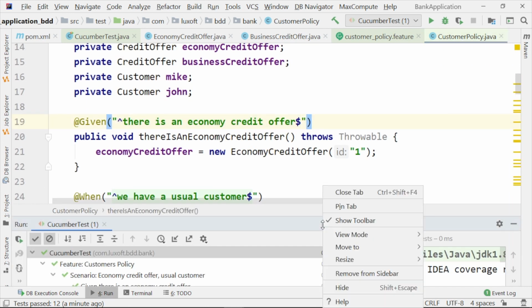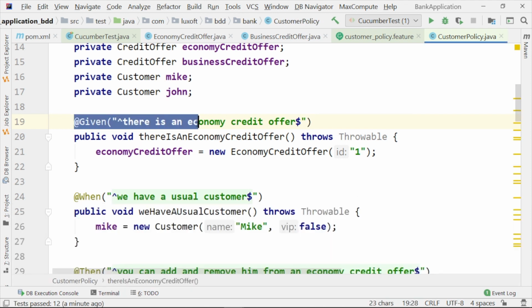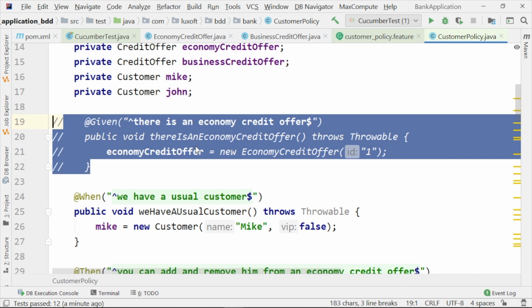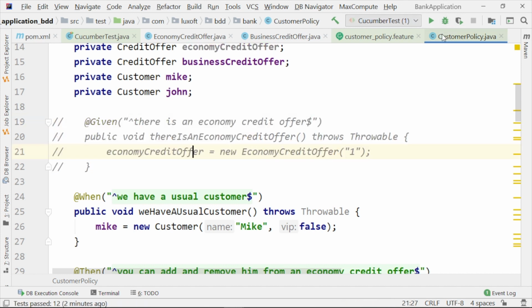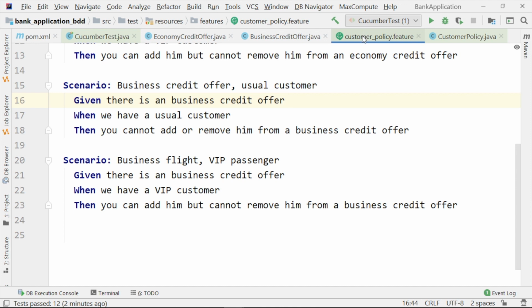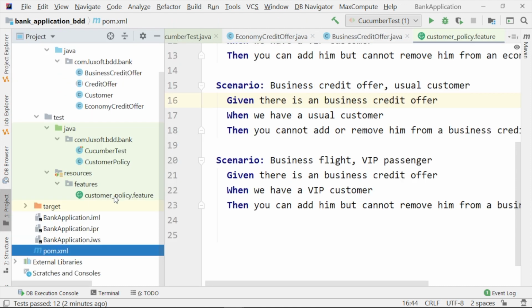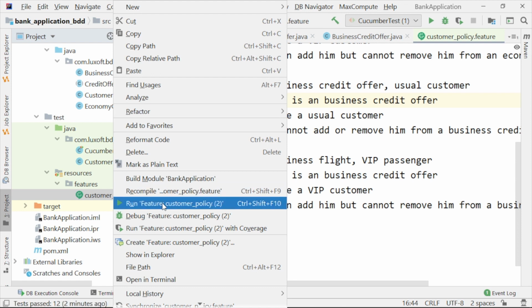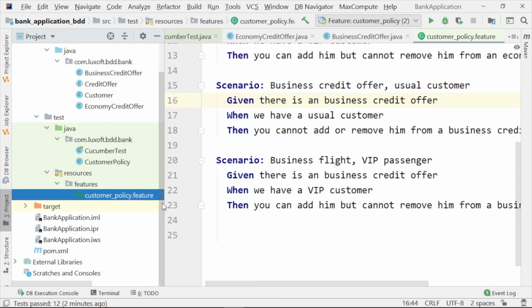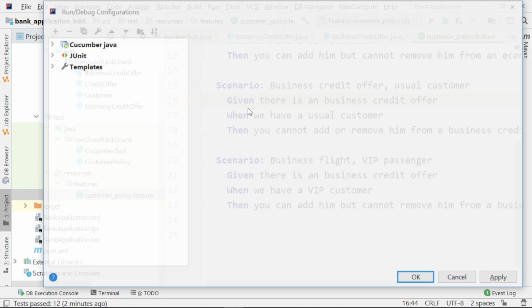You may ask yourself how we know how to annotate these things. How do we provide this parameter to this method? Let's presume for a moment that this method does not exist here. Let's say that we are at the beginning of our demonstration, and we'll show that we are able to run the customer policy feature, the feature file, directly. I think it needs some configuration here.